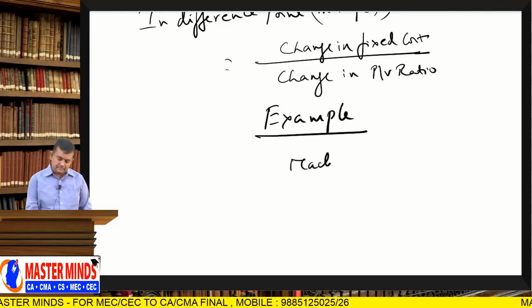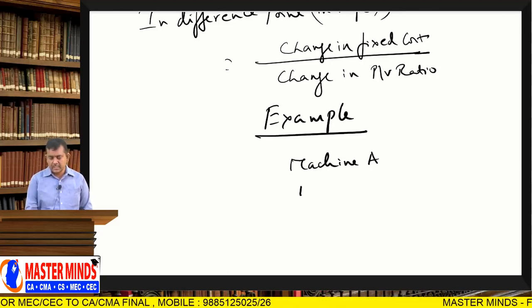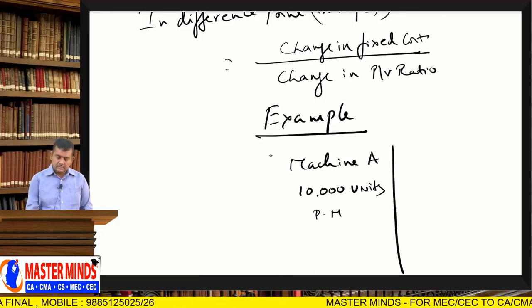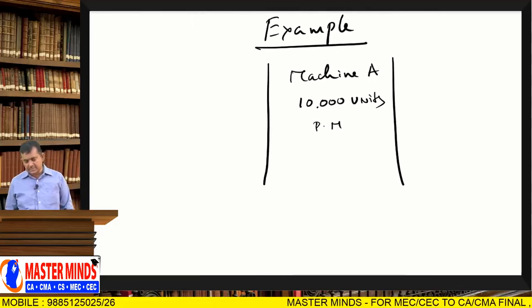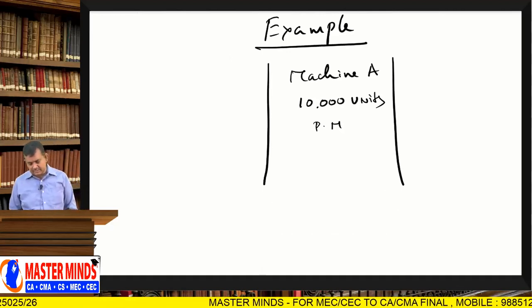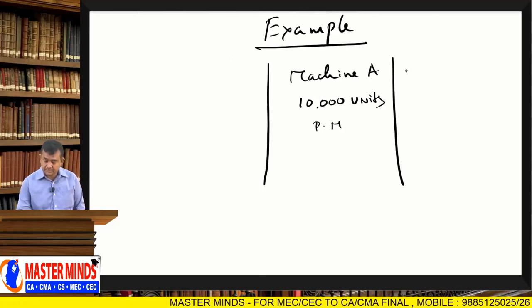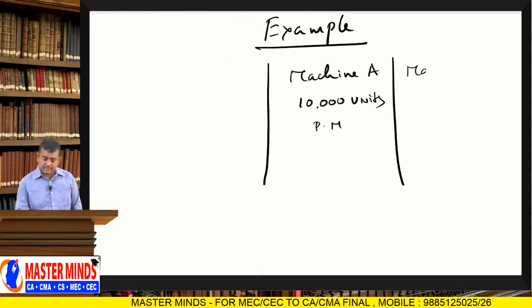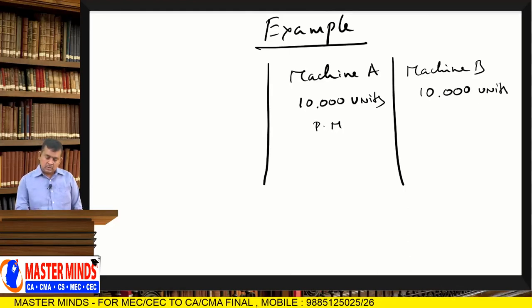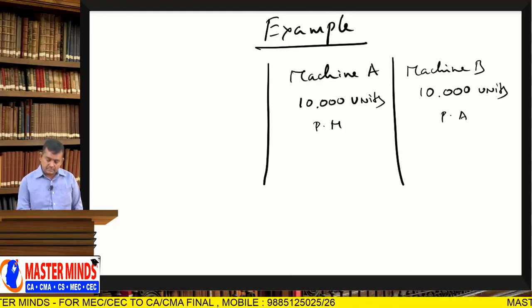Machine A can produce 10,000 units per annum, and the company demand is 10,000, so machine A meets the demand. Machine B also can produce 10,000 units per annum.